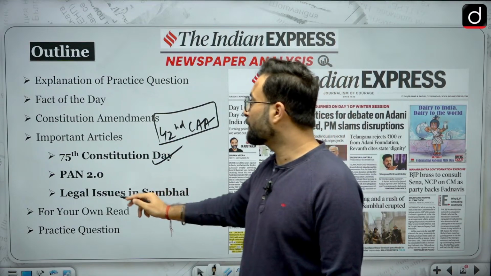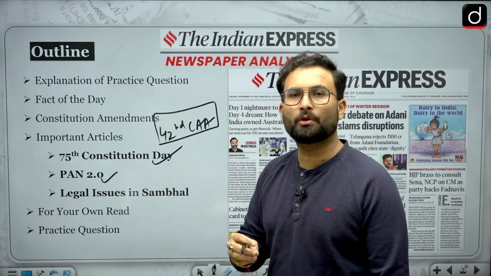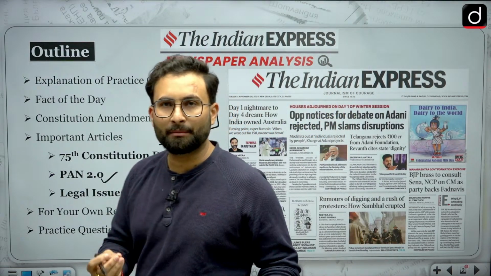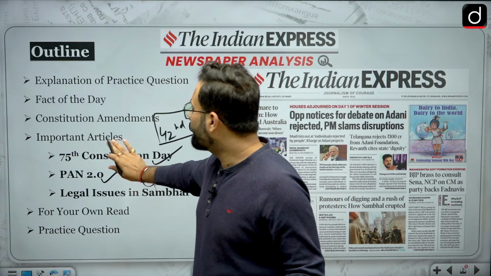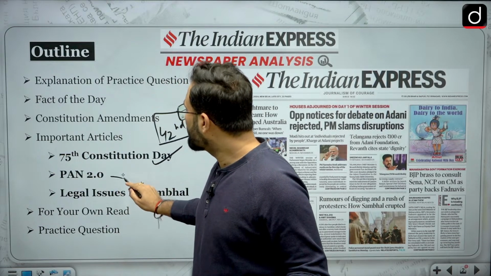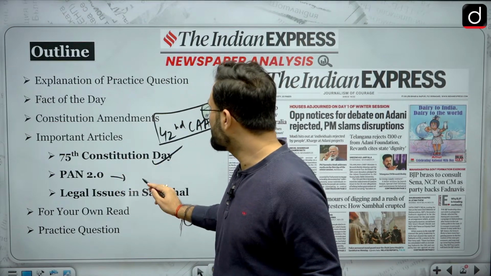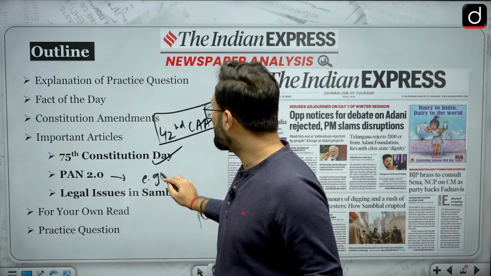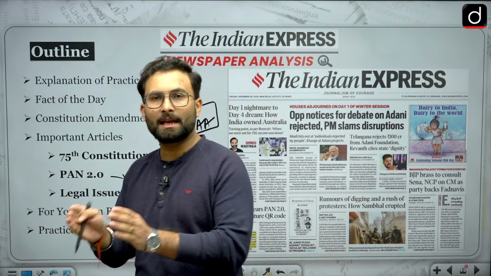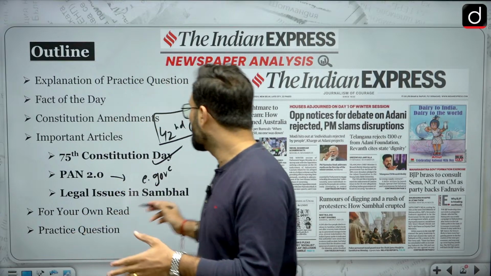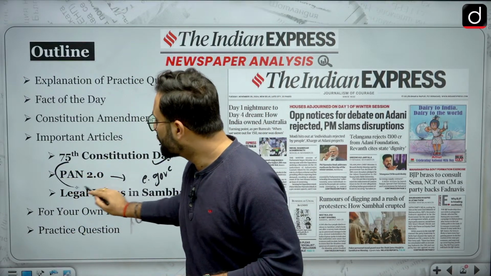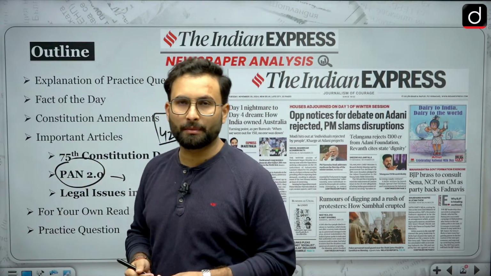After that, we will be moving to PAN 2.0. When you talk about the PAN number or permanent account number, which is there with respect to financial transactions, the government has come up with another idea, and they are including it in the form of e-services or e-governance. They are including it as an element of e-governance, wherein they will be going paperless. They will be adding QR codes, etc. So we will be talking about the new form of permanent account number, that is your PAN numbers.